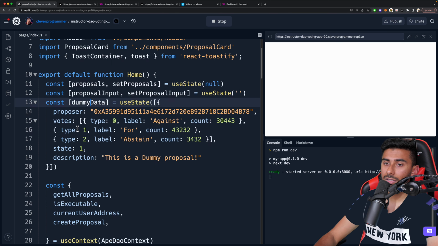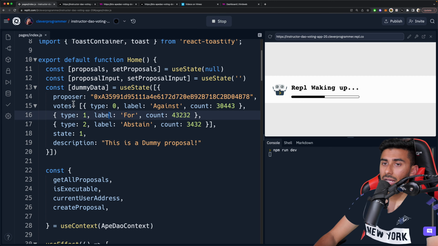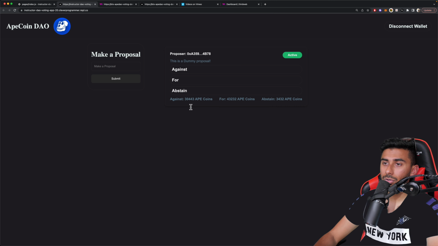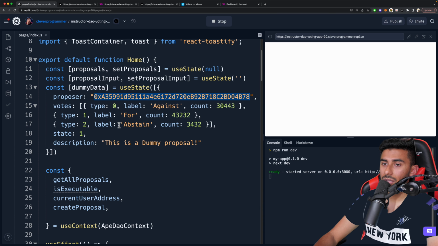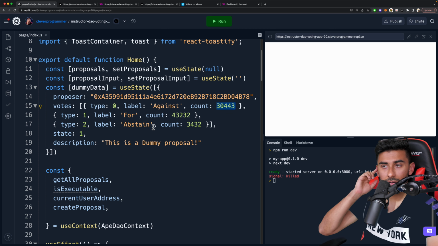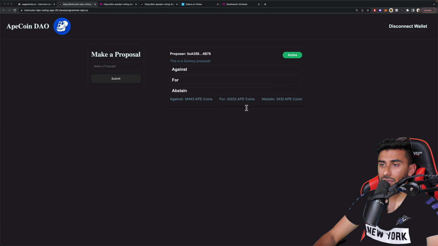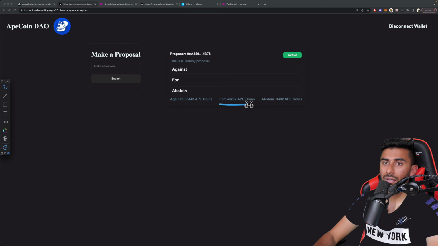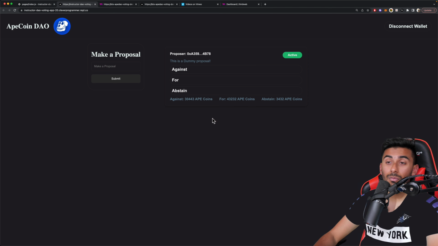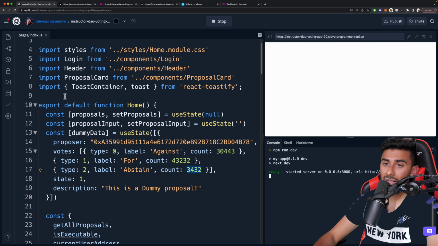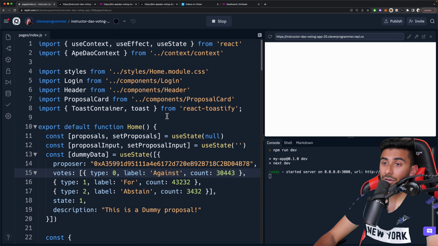For example, if we go to our index.js, you could see I have this state variable here called dummyData. And inside of dummyData, I have who the proposer is, and I gave it a wallet address. I'm telling it what the votes are, so you could see 30,443, and then for has 43,000. And you could see that for here has 43,000. Abstain has 3,400, which is right there. So we're clearly pulling this from the dummy data, and the dummy data is inside of our index.js.